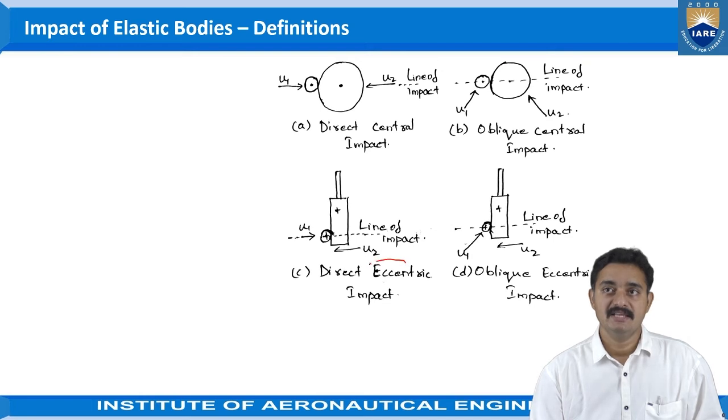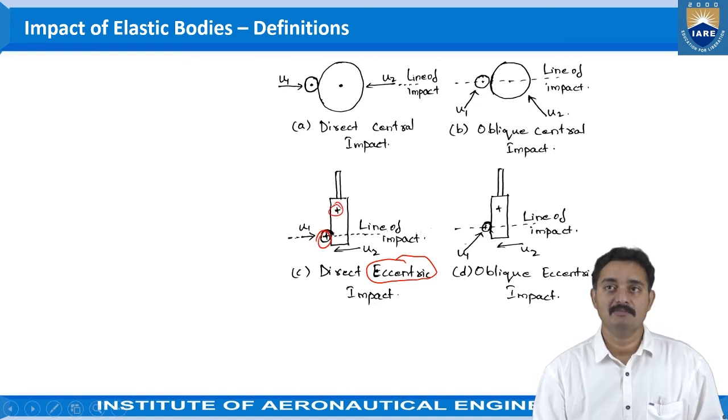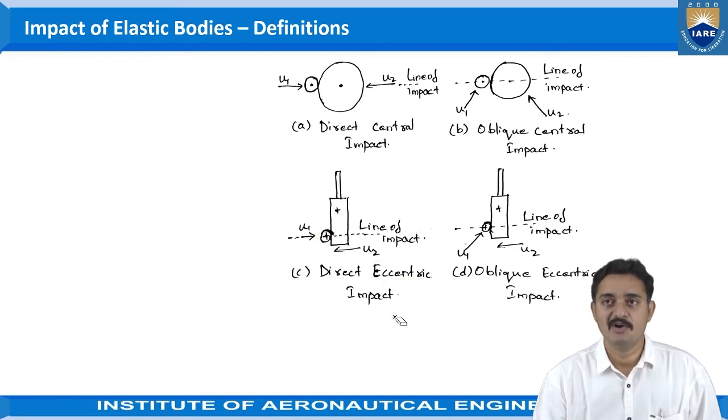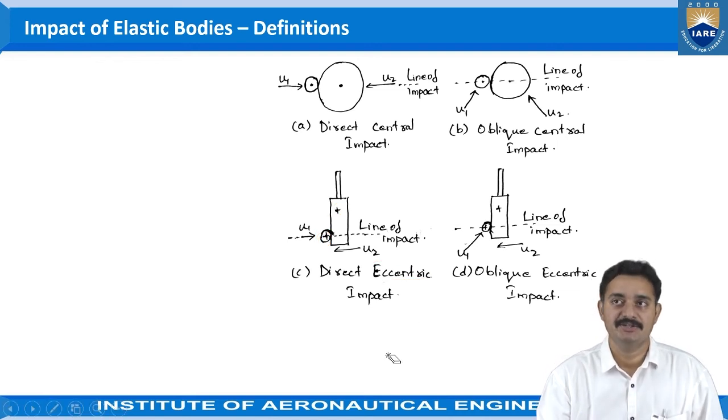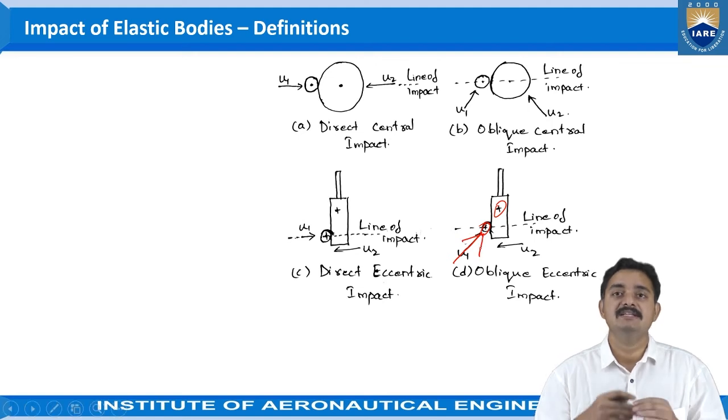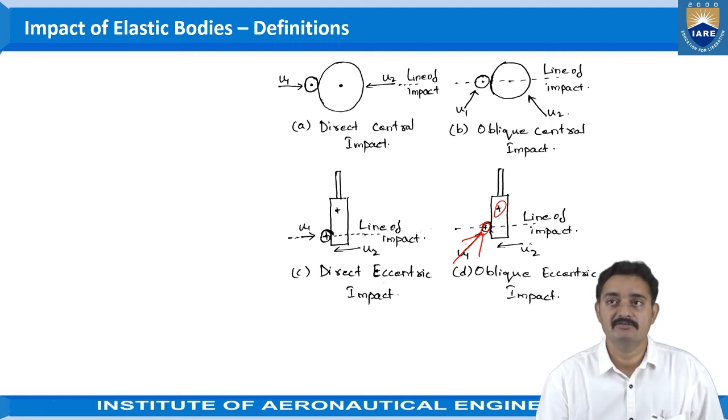And here the eccentric impact. Eccentric impact, that is, the centers are not in line. The centers of the objects are not in line, but the objects are getting into impact action here. And the oblique eccentric impact, again, the centers are not in line, and the traveling of the ball is in a different direction than the traveling of this bat. Okay, so these are the terminologies which we need to understand.